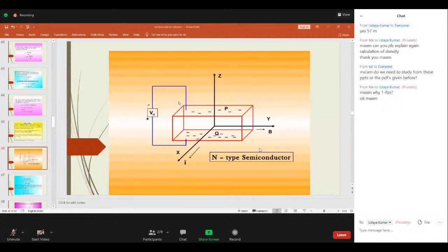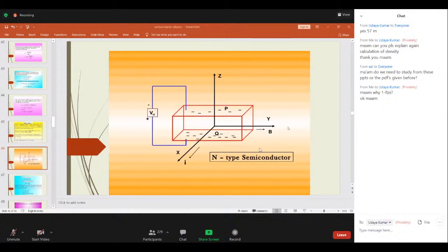When a magnetic field is applied perpendicular to a current carrying conductor, see here, this is a specimen of semiconductor. Whenever the magnetic field is applied perpendicular to this current carrying semiconductor, a potential difference is developed between the points on opposite sides of the conductor.